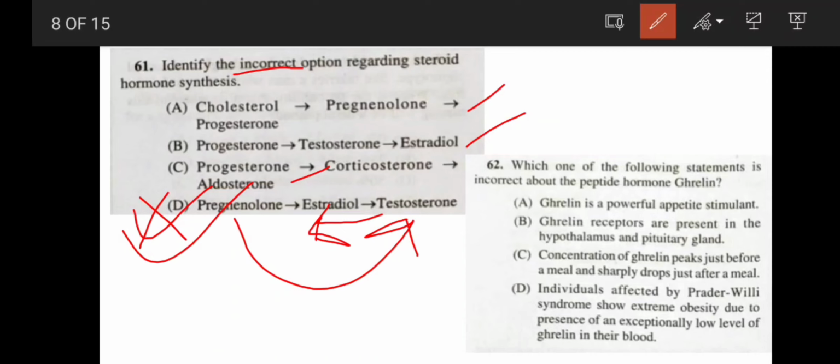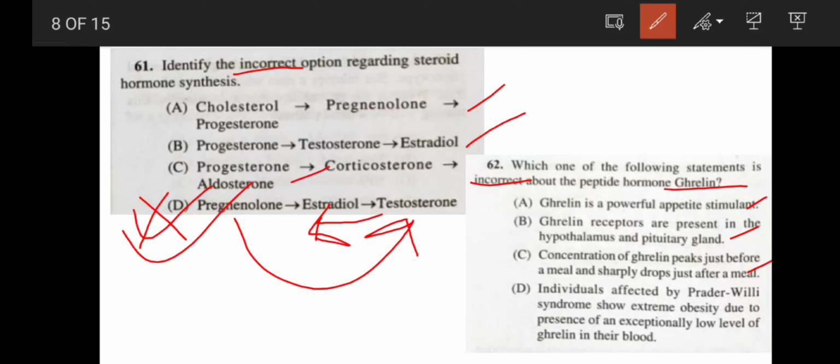Which one of the following statements is incorrect about the peptide hormone ghrelin? Ghrelin is a powerful appetite stimulant. Yes, it's correct. Next, ghrelin receptors are present in the hypothalamus and pituitary gland. Yes, it is also correct. Concentration of ghrelin peaks just before the meal and sharply drops just after a meal. Yes, it is also correct.